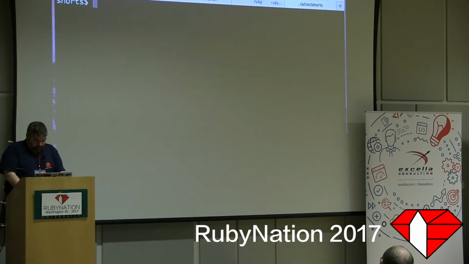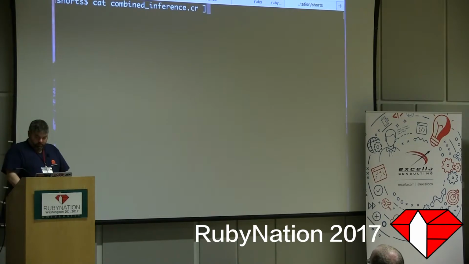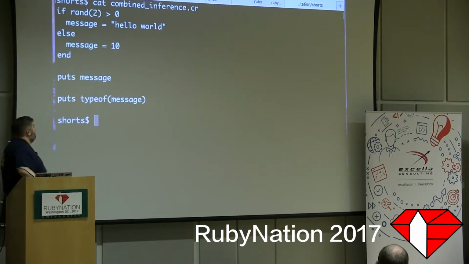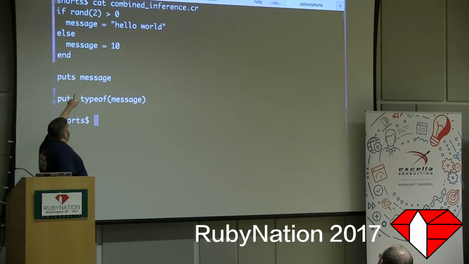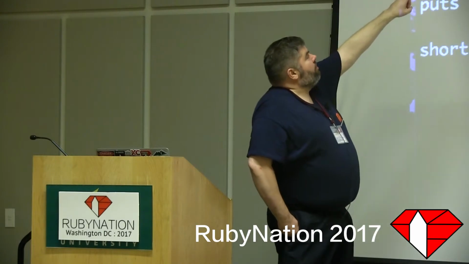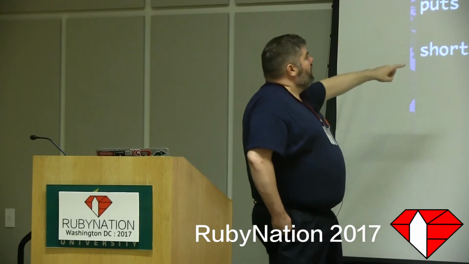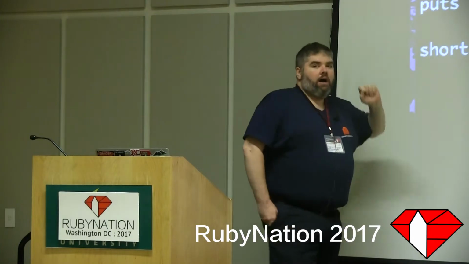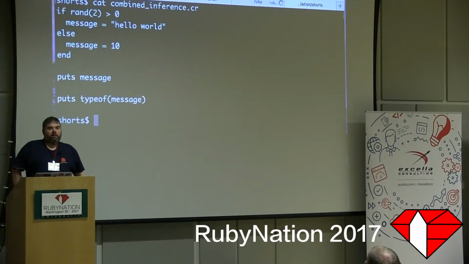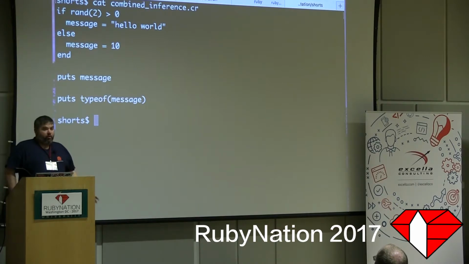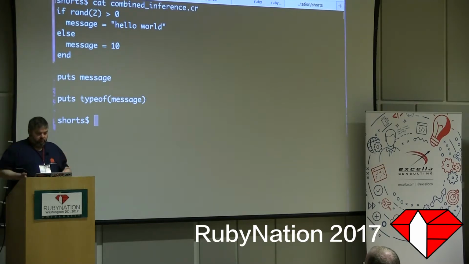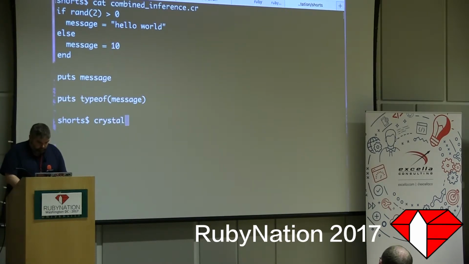Let me clear. Cat combined inference. So an interesting thing about this is that, much like Ruby, I can switch types on the fly, right? I'm going to select a random number here. Message is a string over there, message is a 10 over there, then we're going to puts the message, and puts the type of the message. Haha, that would confuse the heck out of Java, right? We would have to say, no, message is either a string or an integer, right? We can't have it both ways. We can't have our string and add it to, whatever. But let me show you what that type prints out. I'm going to say crystal build.